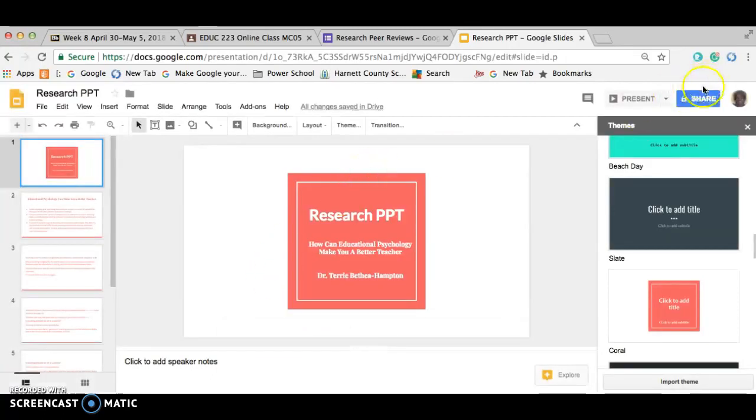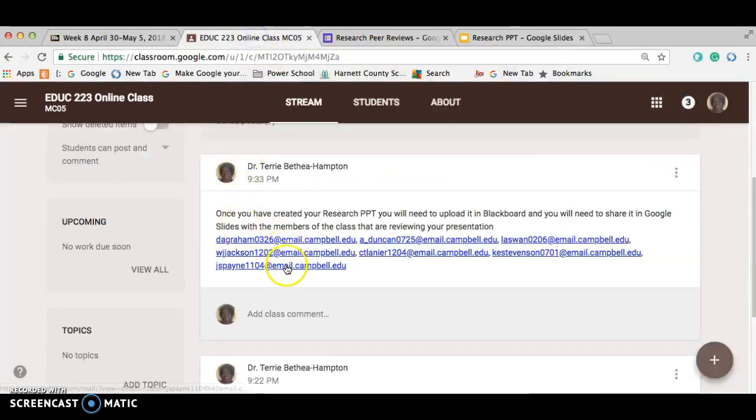So you're going to share it with those folks here. And if you're wondering where you're going to get their email address from, here in our Google Classroom, it says once you've created your research PowerPoint, you will need to upload it in Blackboard, and you will need to share the Google slide with the members of the class that are reviewing your presentation.